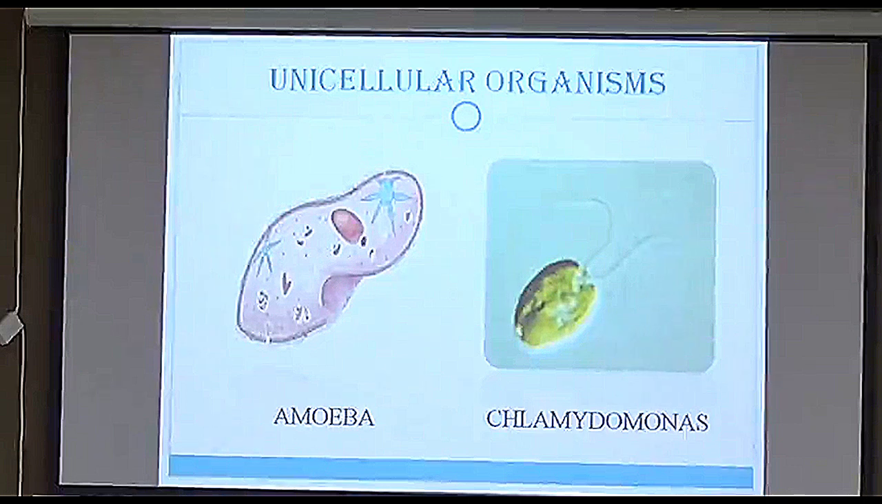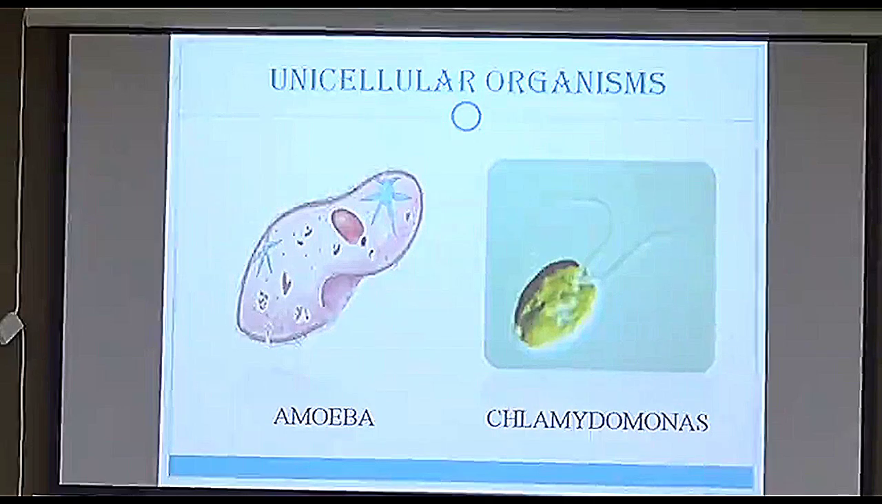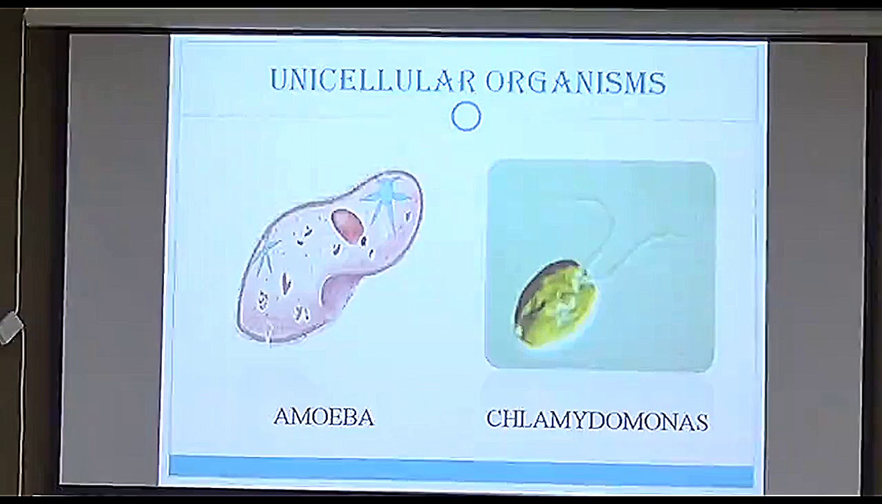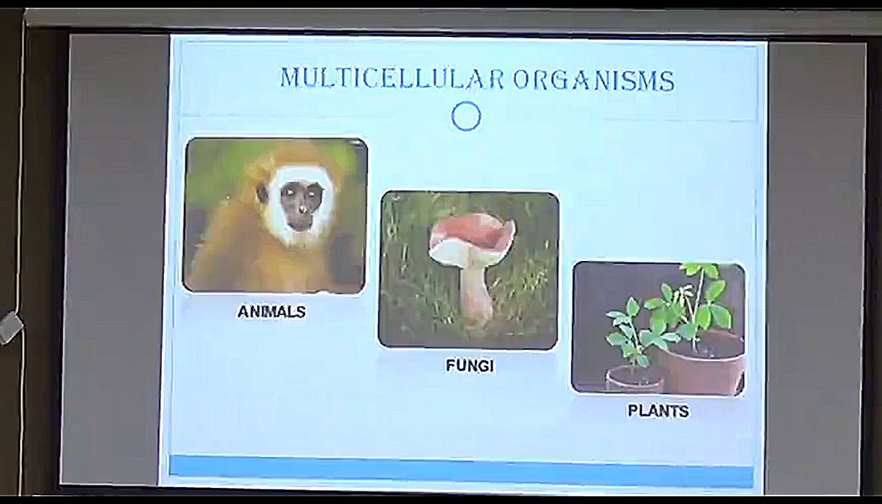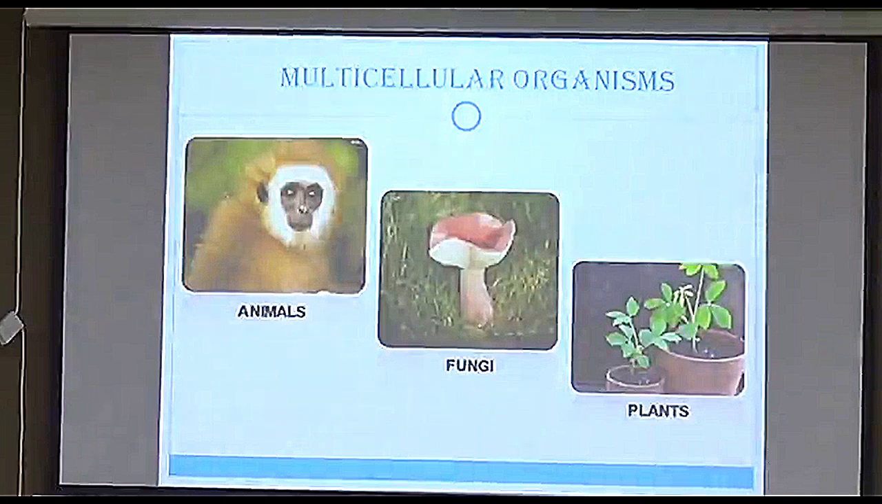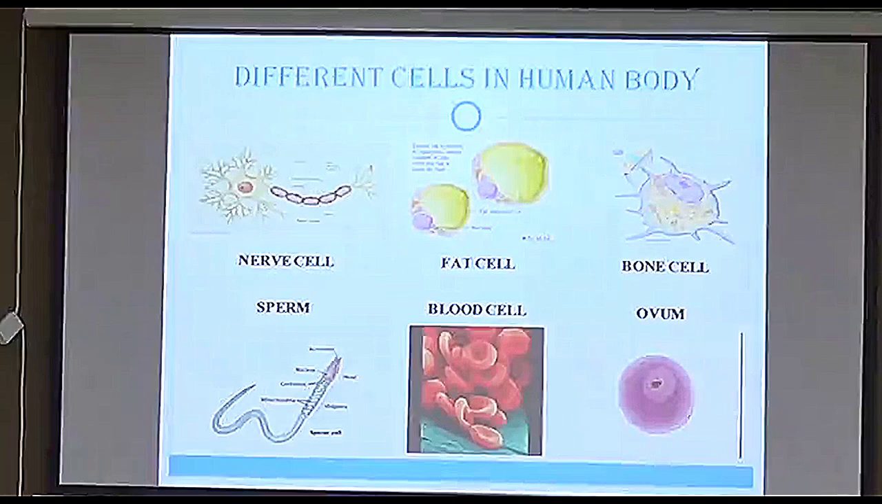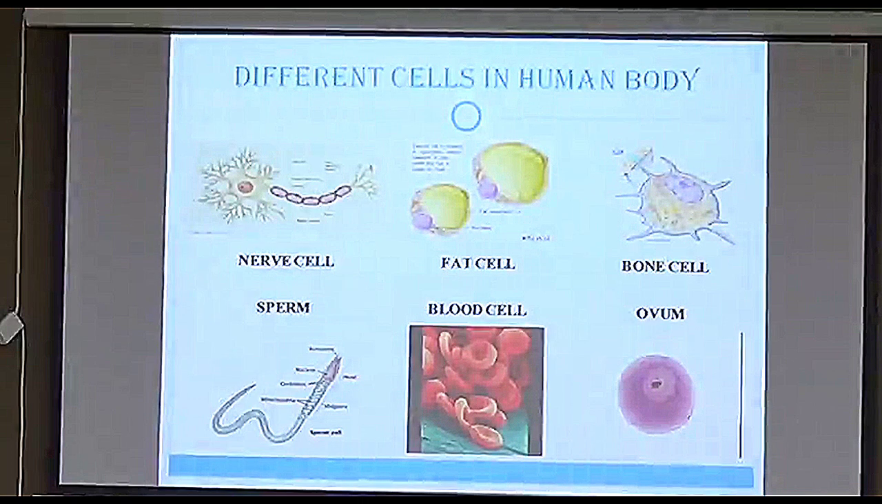But there are some organisms which are single-cell organisms. We call them unicellular. Unicellular means an organism of only one cell. Basic examples are amoeba and chlamydomonas. Multicellular organisms, we all are multicellular organisms: humans, animals, fungi, plants. And different cells which are there in our body: nerve cells, fat cells, bone cells, sperm, ovum.